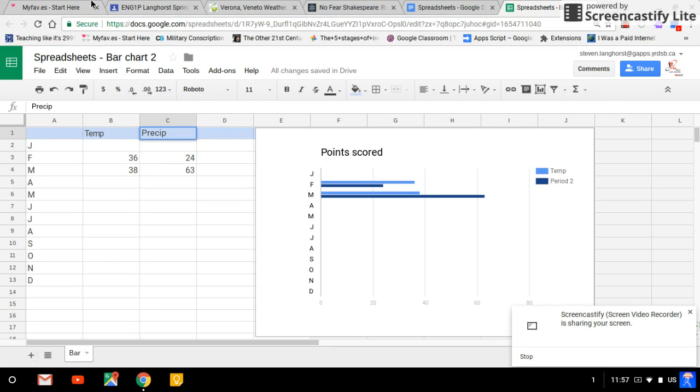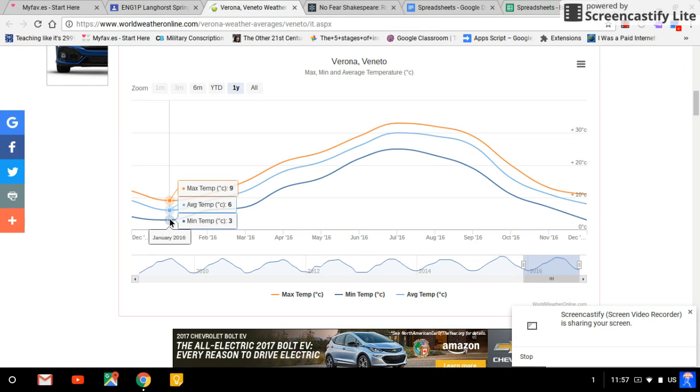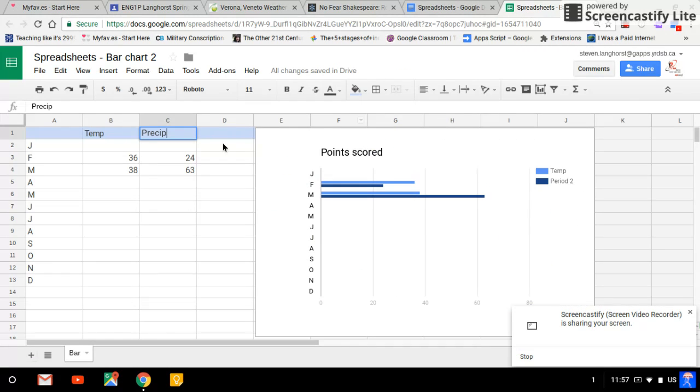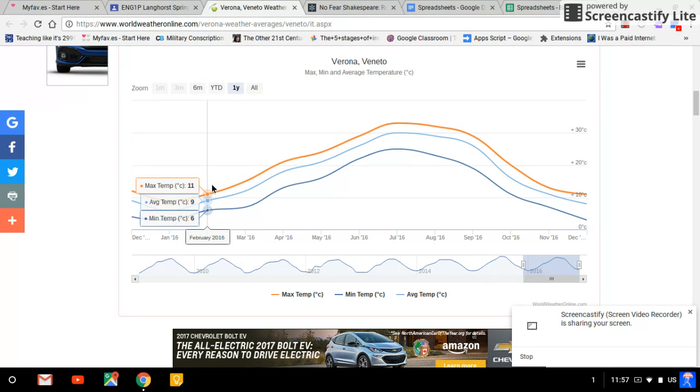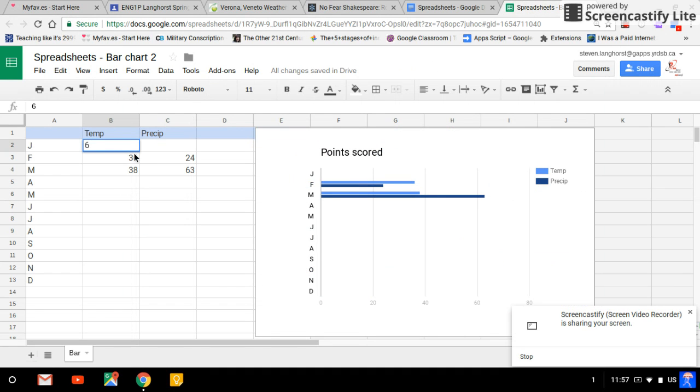And then I go back to the climate data, and you can see right here, I have January average temperature, 6 degrees for that month. So I go back to my spreadsheet and I put in here, it's 6 degrees. And so on. So this is a little bit time consuming because you're going back and forth. There's February, it's 9 degrees for the average. And yeah, just go through your numbers.